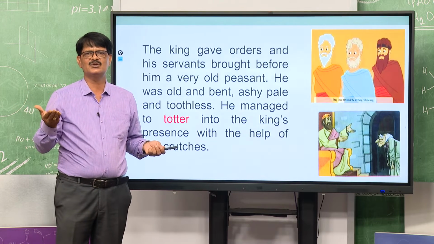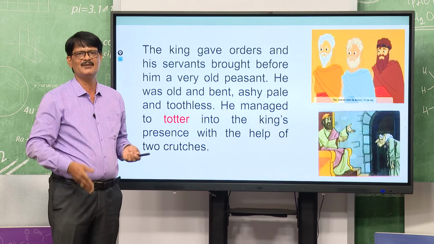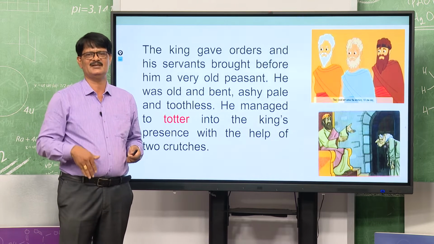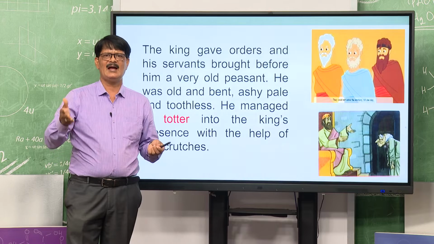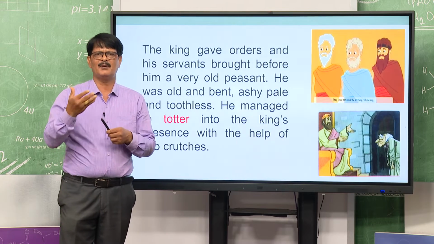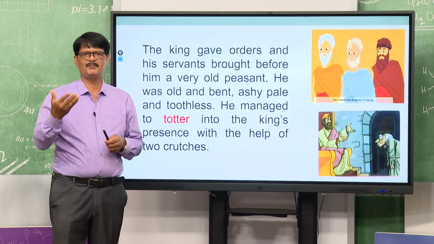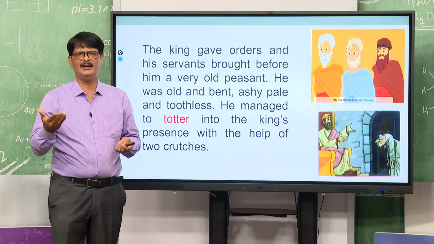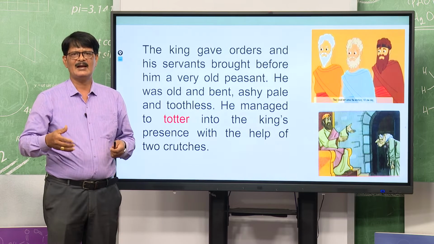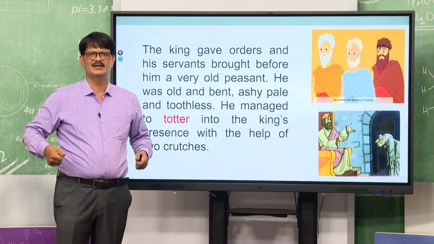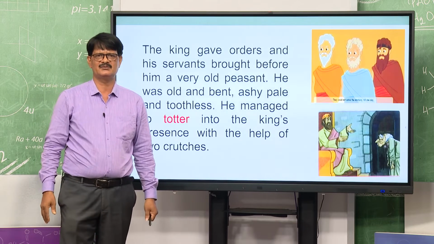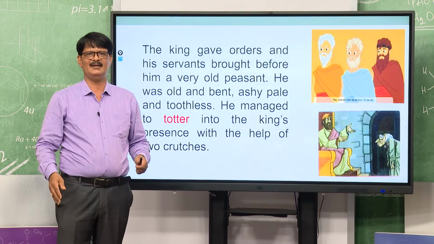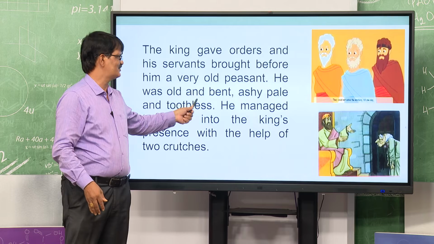He managed to totter into the king's presence with the help of two crutches. You see the picture is there. He was very old and could not walk properly, could not speak properly, could not hear properly, and was also bent, and with his two crutches he managed to come to the king's presence. Okay. What happened then? You see what is going on, interesting.